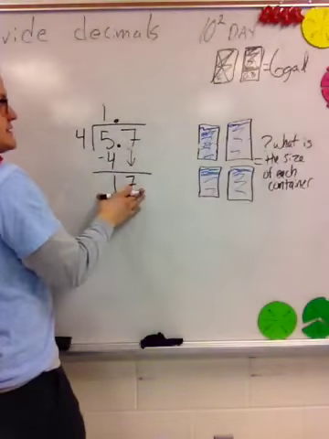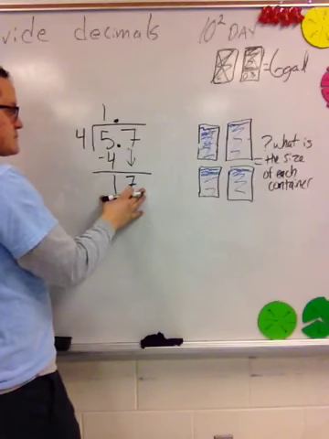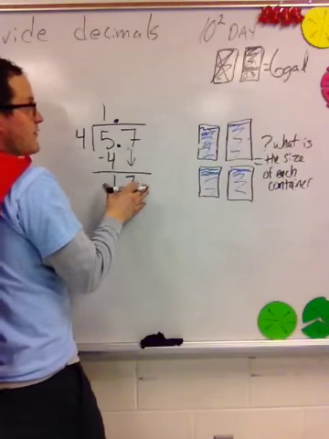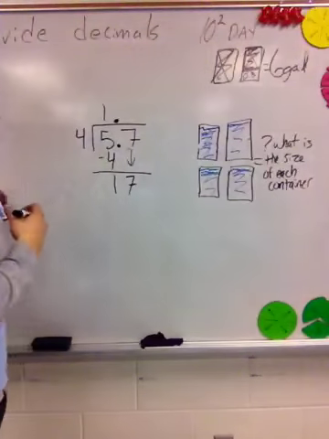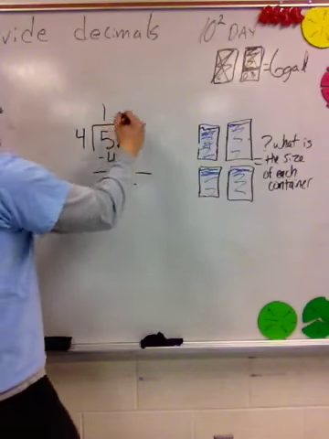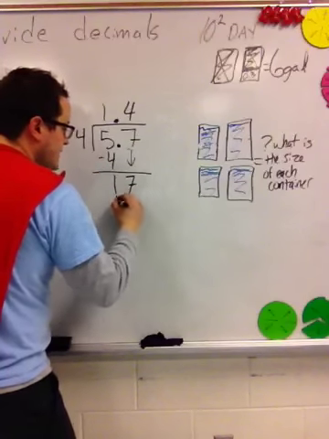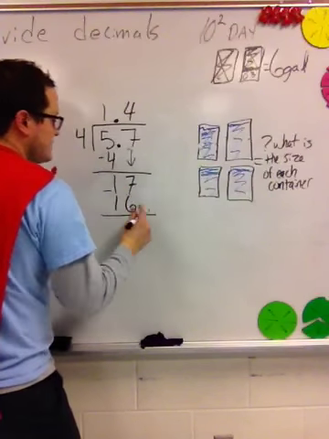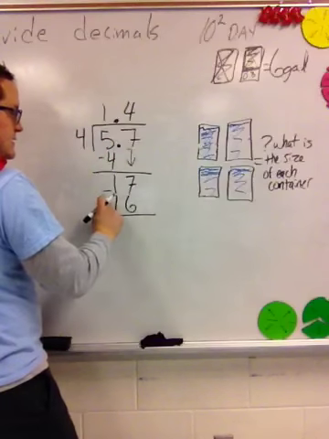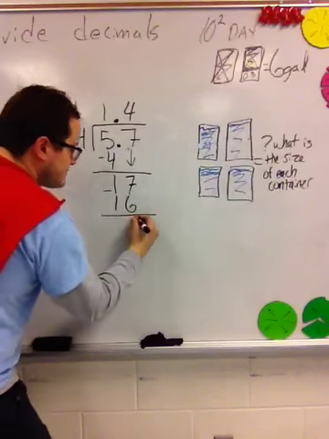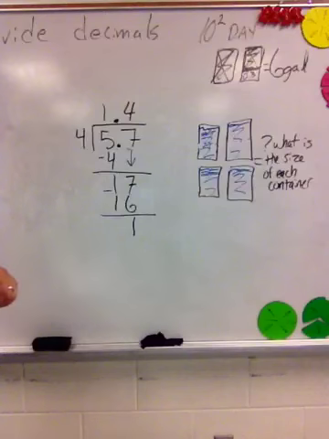And that's what I have here. 17/10 is 1 7/10. So if I share that equally, what am I left with? Well, I know that I can give 4/10 to each one of these 4 containers, and give away 16/10, because 4 times 4 is 16. And it leaves me with 1/10 left over.